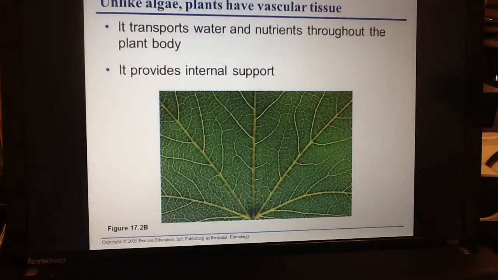Now, what is different about algae and plants is that plants, because of their need to transport things around their whole entire organism, have developed vascular tissue. And vascular tissue are specialized cells, and their job is to transport water and nutrients throughout the entire body. By doing that, they also provide internal support, which is very important.